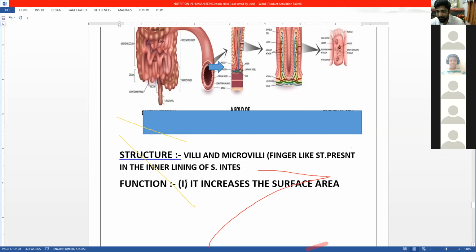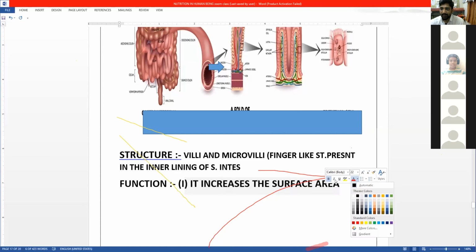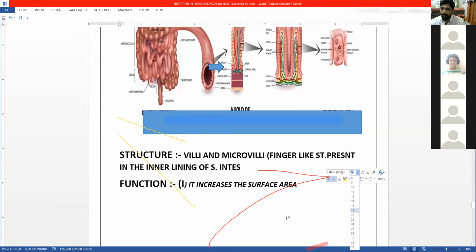This word is very, very important because most of the time, from this human alimentary canal you can expect more and more questions. So you have to know each and everything in detail. So this increases the surface area.